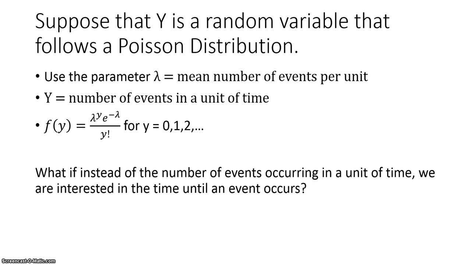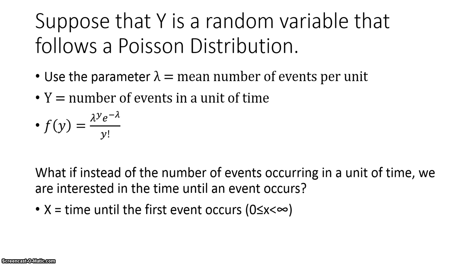What if instead of the number of events occurring in a unit of time, we're interested in the time until an event occurs? If we let x equal the time until the first event occurs in this Poisson process, we know that that time has to be greater than or equal to 0.